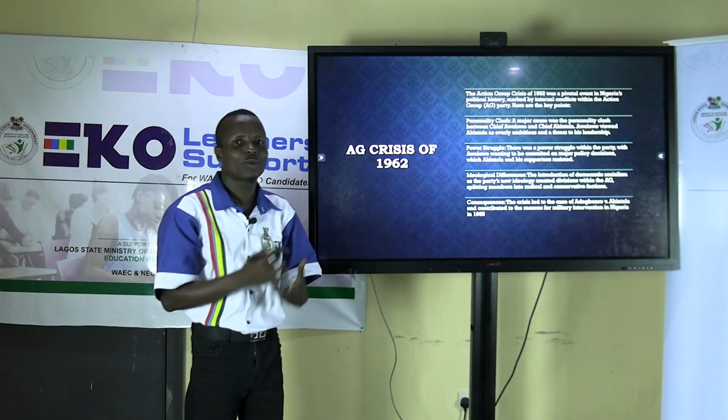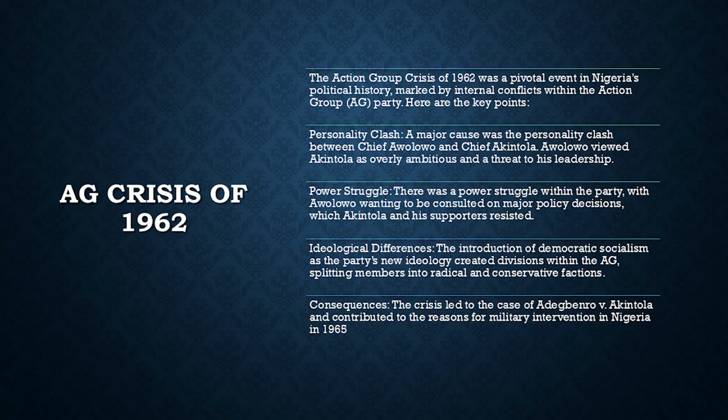So let's move to the Action Group Crisis of 1962. The Action Group Crisis of 1962 was a pivotal event in Nigeria's political history, marked by internal conflicts within the Action Group party. Here are the key points of the crisis.